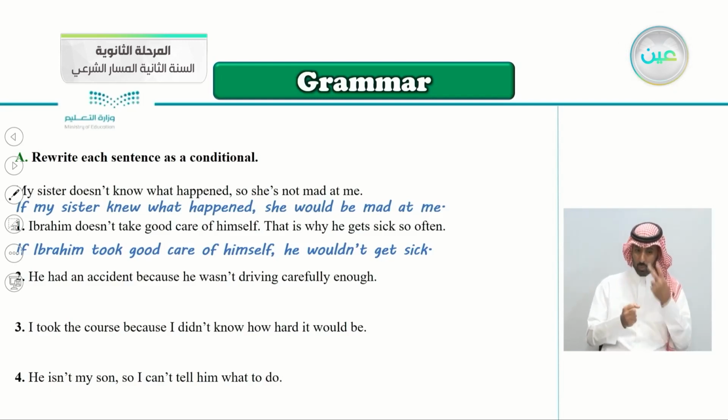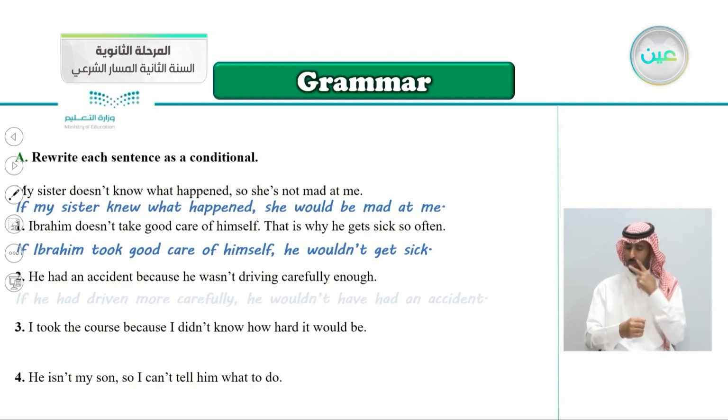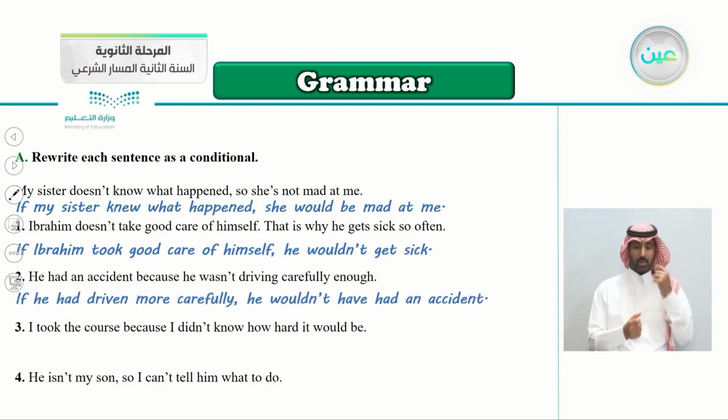He had an accident because he wasn't driving carefully enough. So let's see the correct answer. If he had driven more carefully, begin with the if here, he wouldn't have had an accident. If he had driven, because this is a past hypothetical, we use the past perfect, if you remember. More carefully, he wouldn't have had an accident. Very good. Number 3, I took the courses because I didn't know how hard it would be.